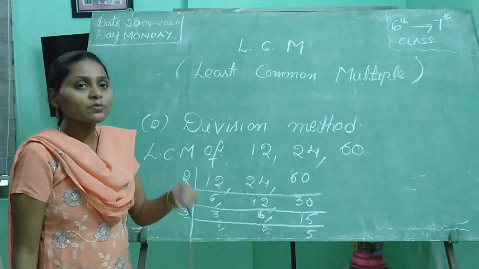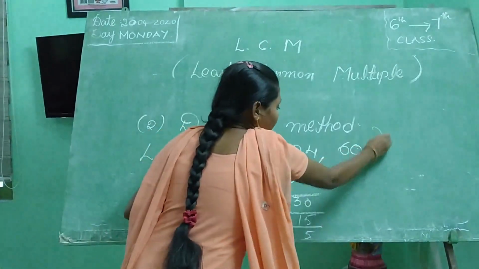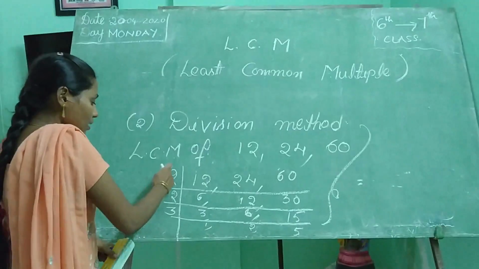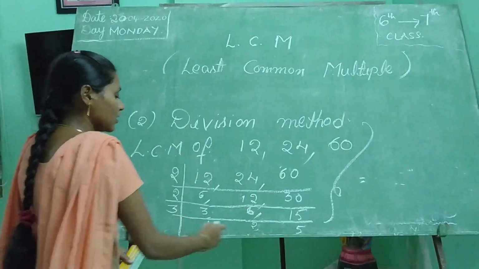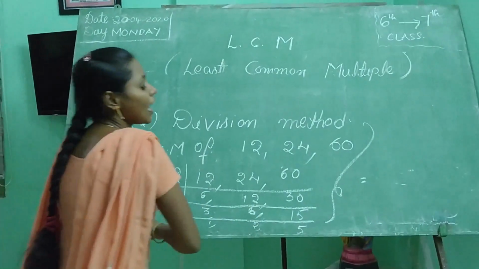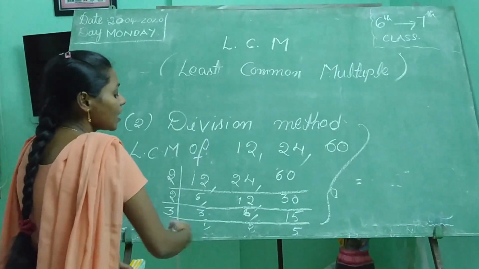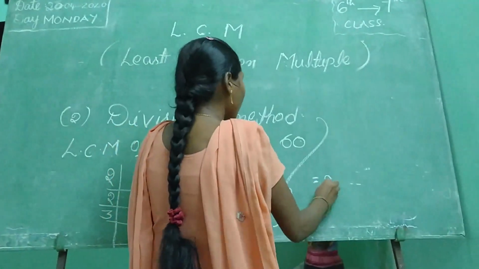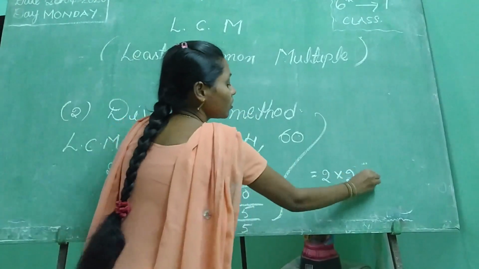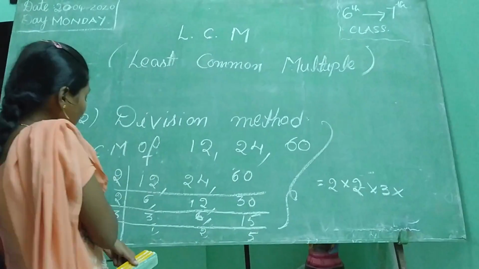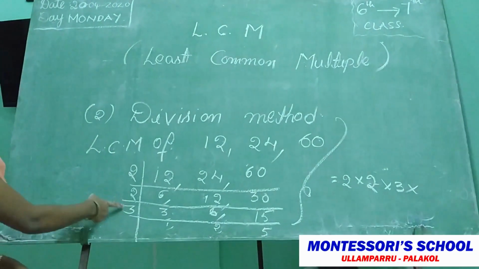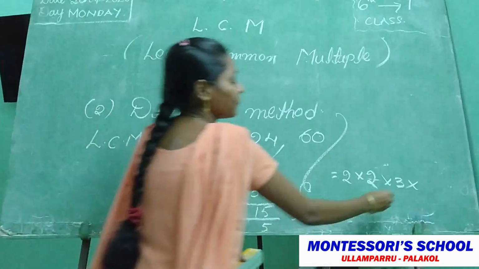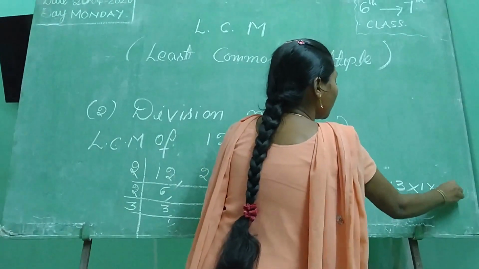After completion of this process, what will we do? We have to multiply these numbers. Observe the L shape: the divisors and the remaining numbers. That means these are the remainders. We write these numbers: 2 into 2 into 3 into 1 into 2 into 5.